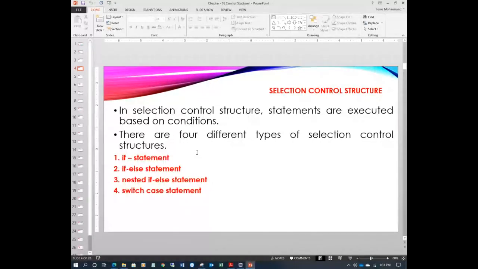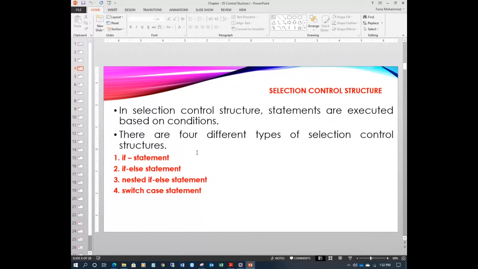In a selection control structure, statements are executed based on conditions. Here you will choose a statement, or one or more than one statement, called a block, a group of statements, and execute it based on conditions.